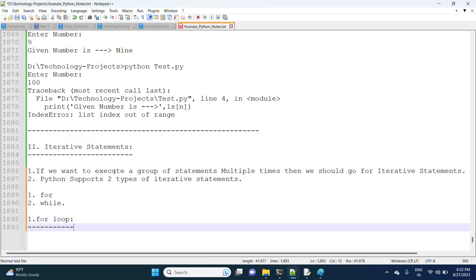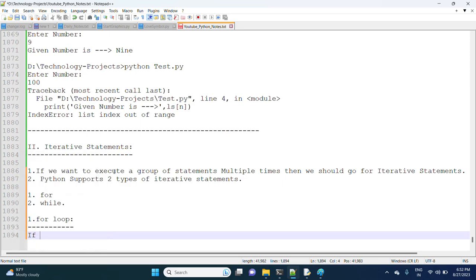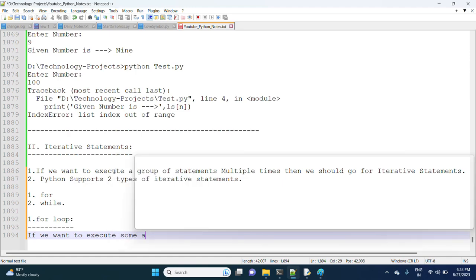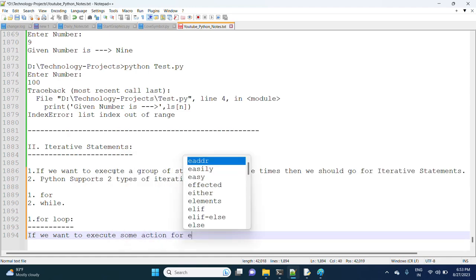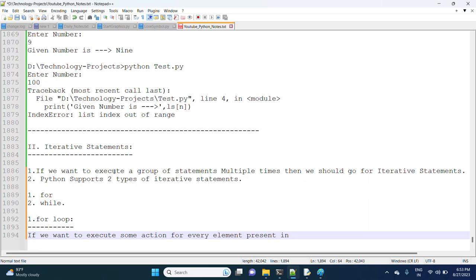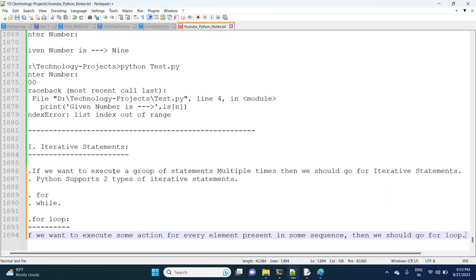Normally, what is a for loop? If we want to execute some action for every element present in some sequence, then we should go for the for loop. What is the purpose of the for loop?